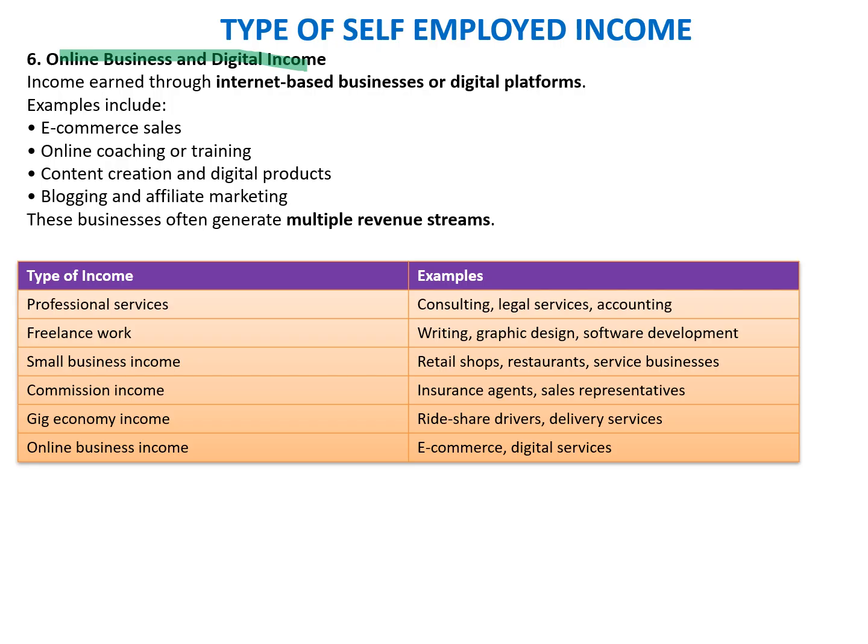So income earned through internet-based businesses or digital platforms includes e-commerce sales, online coaching and training, content creation, and blogging. To summarize, the kinds of income included as self-employed income are professional services, which include consulting, legal, accounting, and freelance work such as writing, graphic design, and software development; small business income, like a retail shop, restaurants, and business services; commission income, like an insurance agent or sales representative; gig economy income, which is ride share services and delivery services; and finally online business income, which includes e-commerce and digital services.